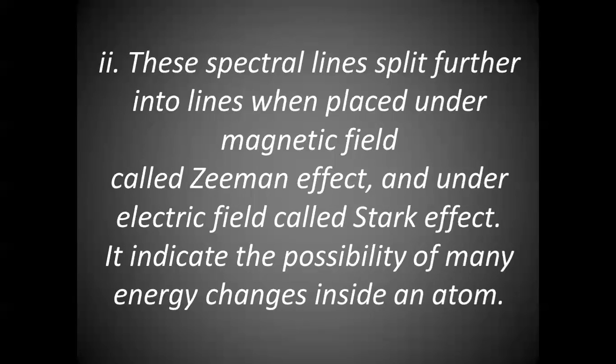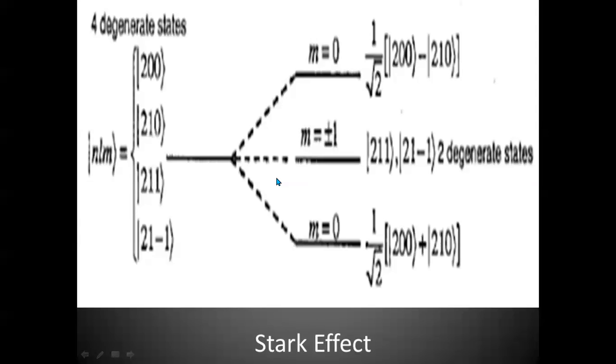One is called the Zeeman effect, the other is called the Stark effect. Splitting of a spectral line under an electric field is called the Stark effect, and splitting under a magnetic field is called the Zeeman effect.